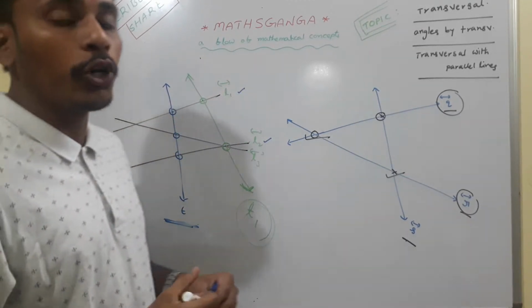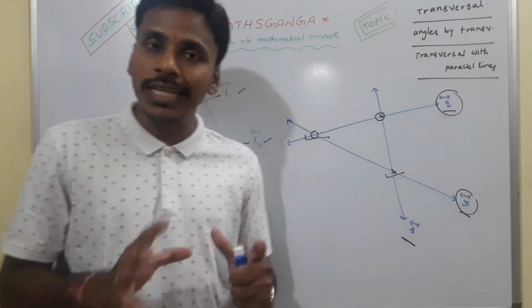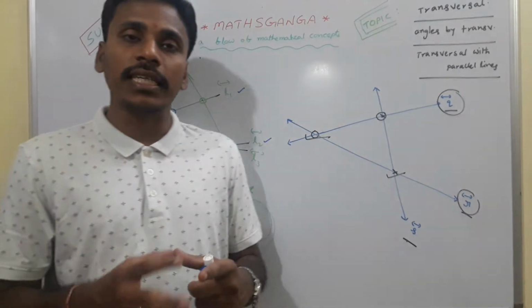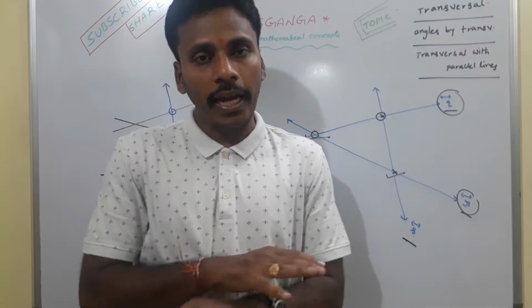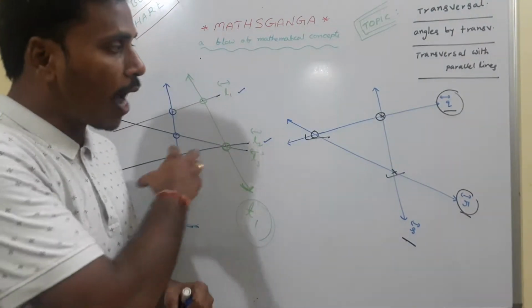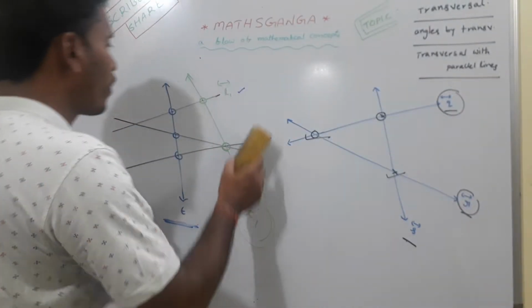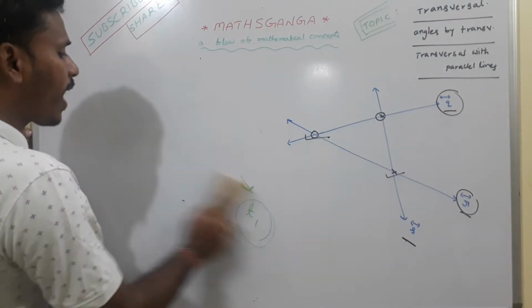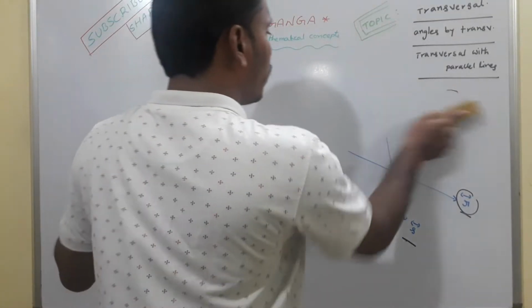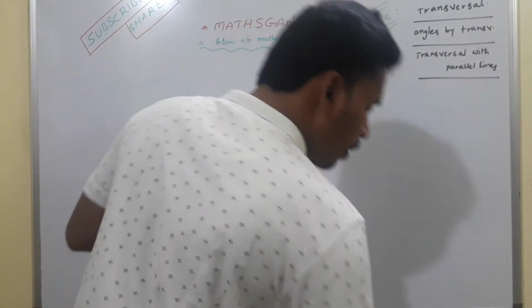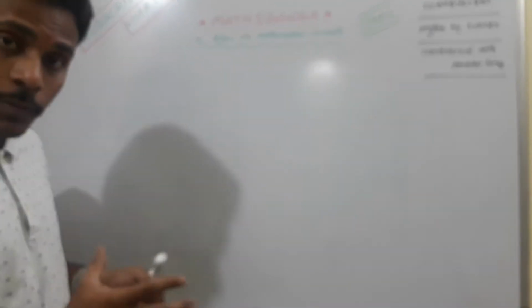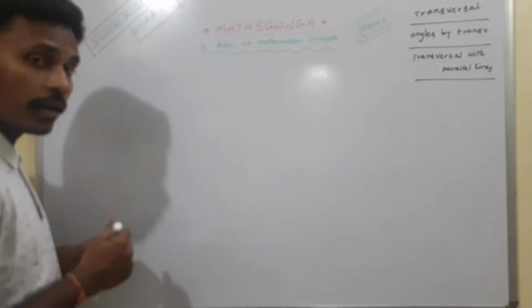So finally what I am going to conclude is transversal is a line which is intersecting two or more lines at different points, right? So I discussed in examples also. Now the next task what I am going to deal is, suppose if I have a transversal with two lines, the lines may be parallel or the lines may be perpendicular, intersecting.